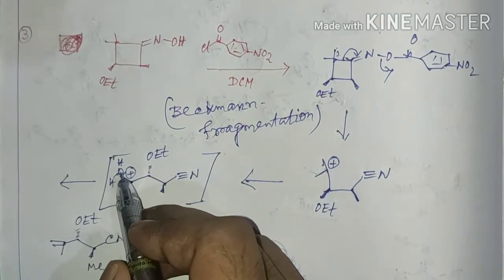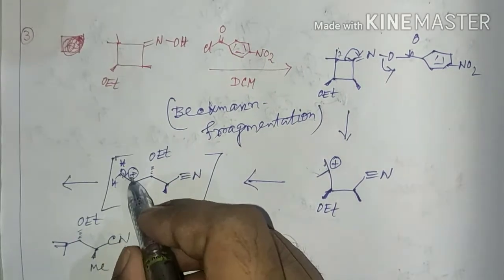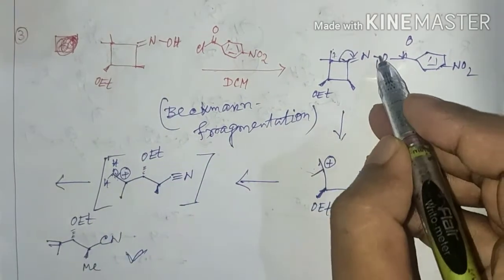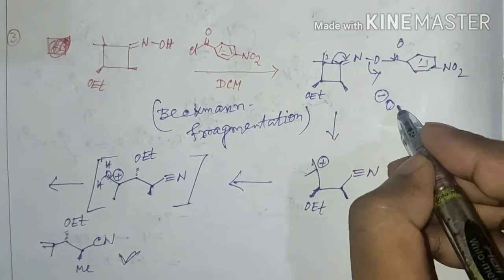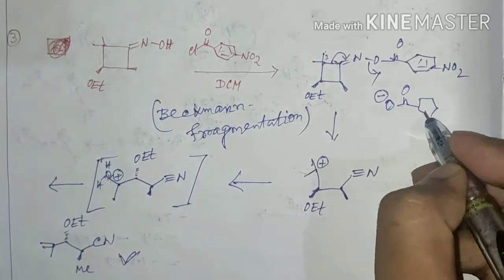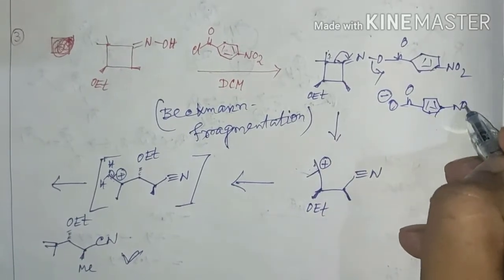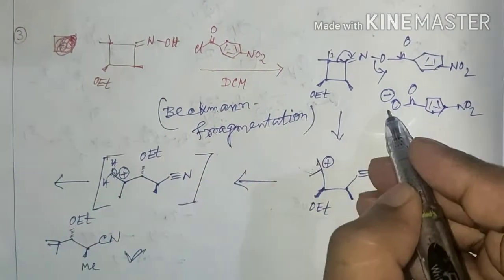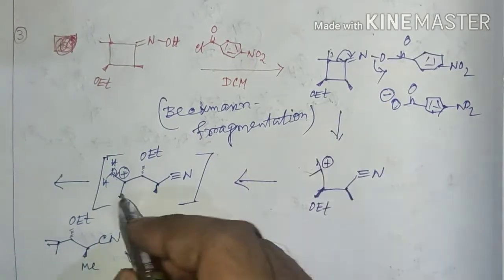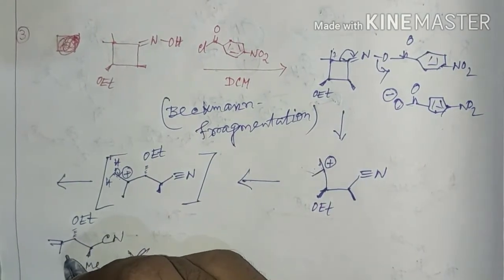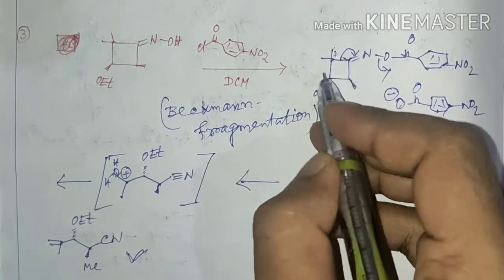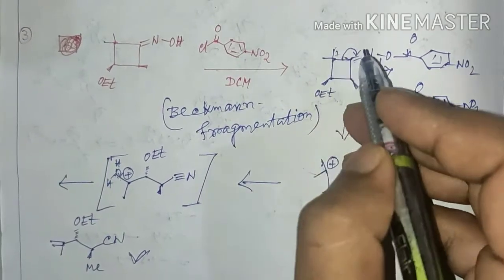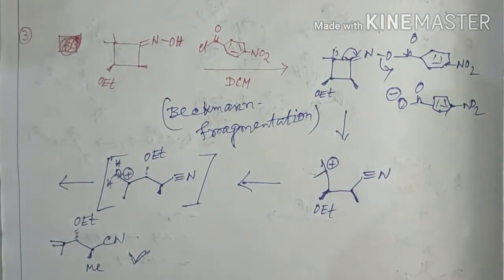And here the hydrogen abstraction is happening, and this hydrogen is abstracted by the leaving group eliminated here. The leaving group eliminated here will be this one, and this can abstract this proton and it will form its corresponding acid and it will generate the olefin. Is it okay? So you have to be careful about the substituent on the alkyl group as well as the reaction condition.